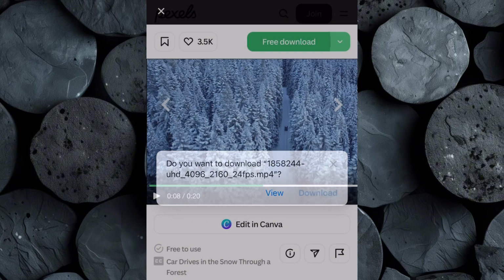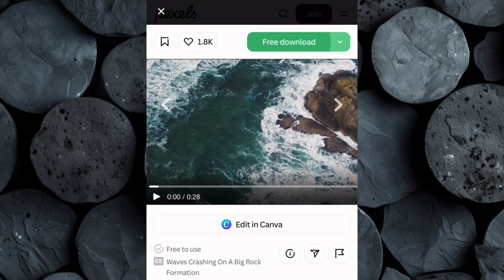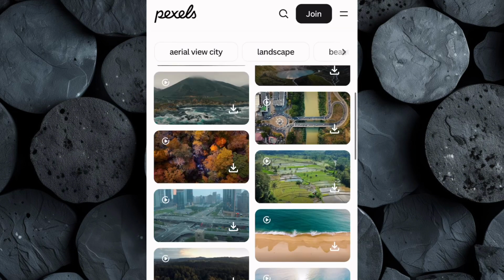Download more footage than you think you'll need. Having a variety of clips gives you plenty of options during the editing process, allowing you to choose the best visuals that match the tone and flow of your narration.